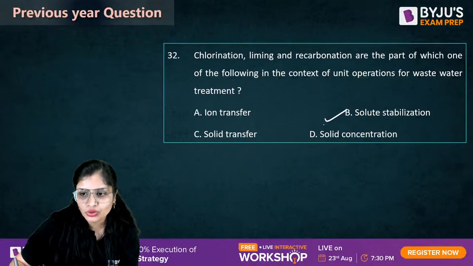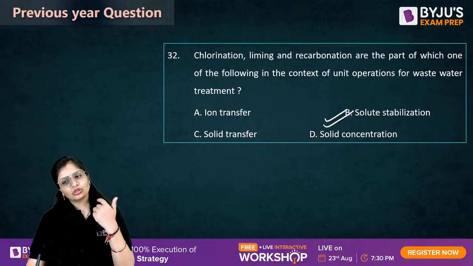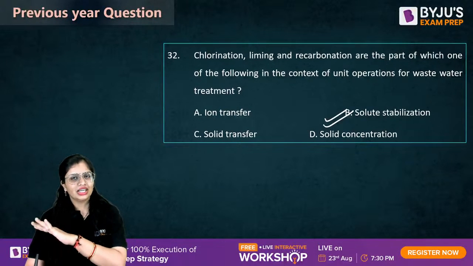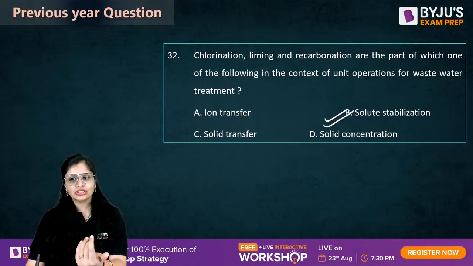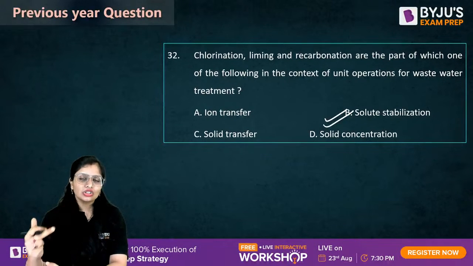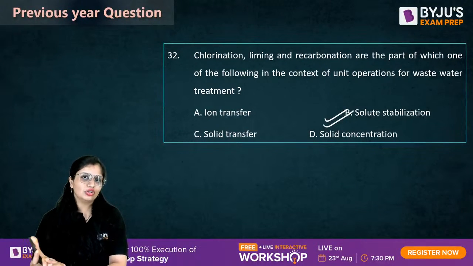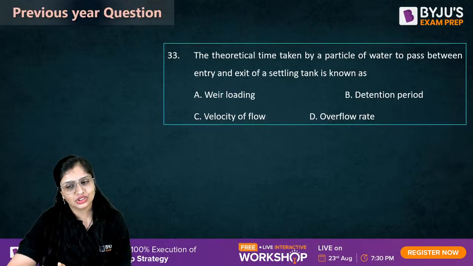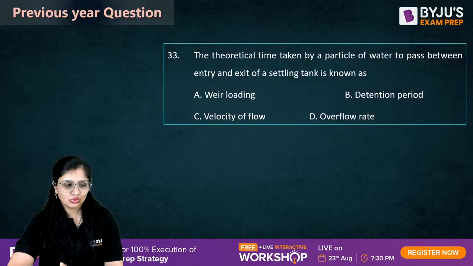That is solute stabilization. So when you talk about chlorination, liming or recarbonation, that means you need to remove the carbon dioxide. So in these cases, the unit operation you do is the stabilization of the solute. So that is solute stabilization. I guess the last two questions are there.